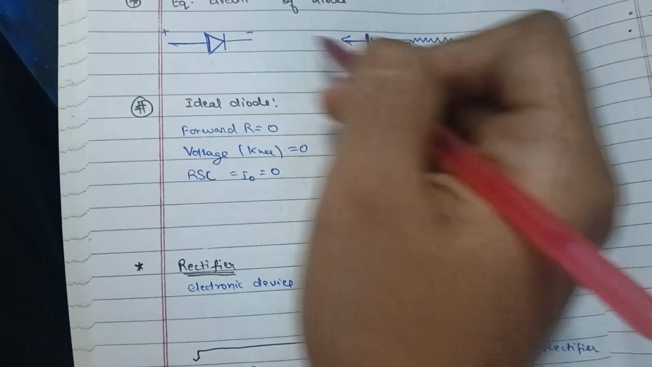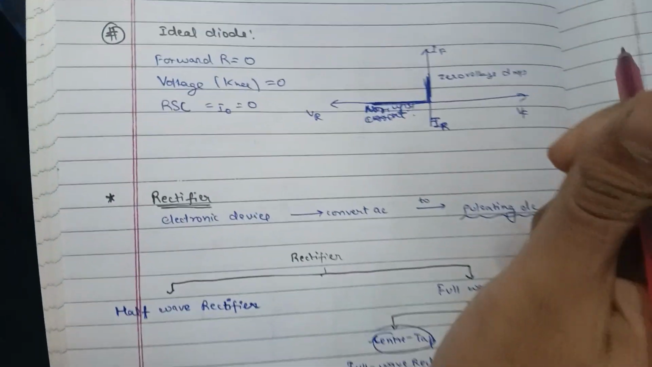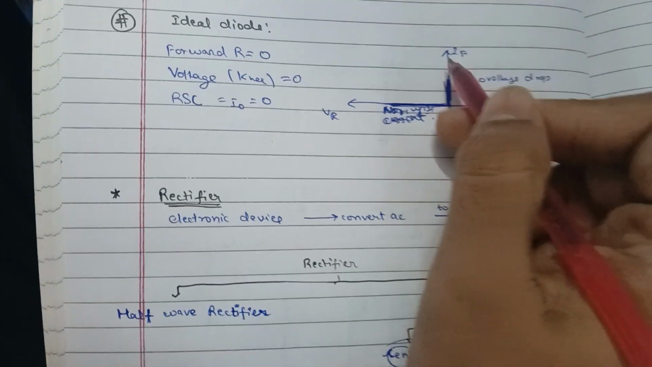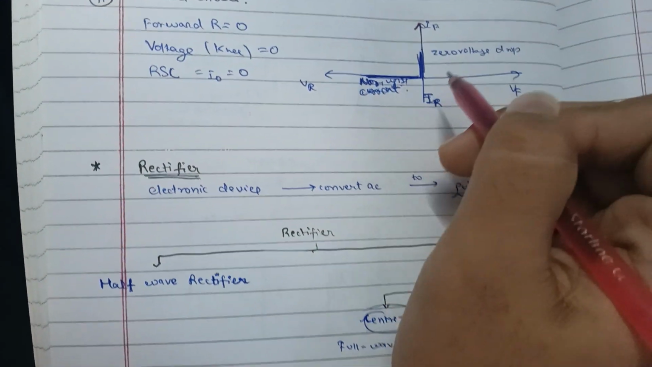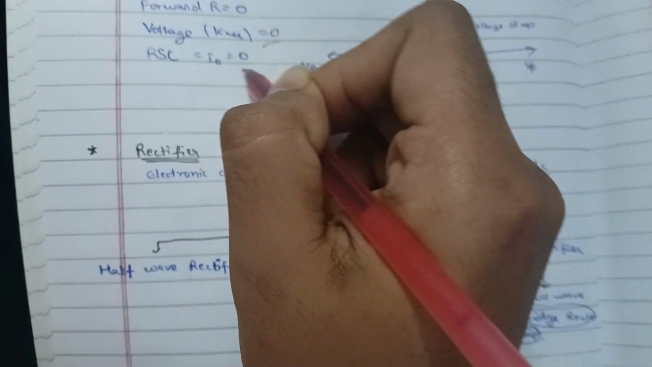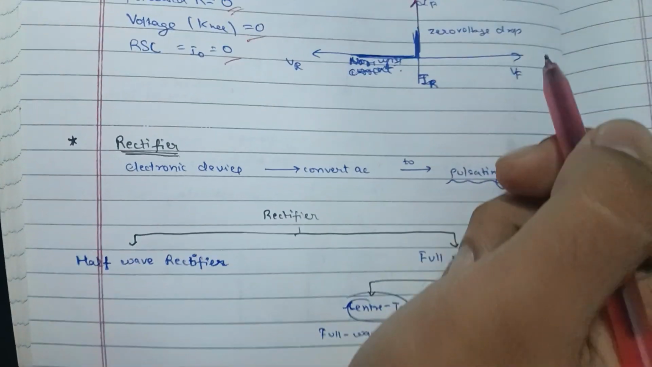The equivalent circuit of a diode is this. Ideal diode, ideal diode graph. Knee voltage is 0, I naught is 0, forward resistance is 0.